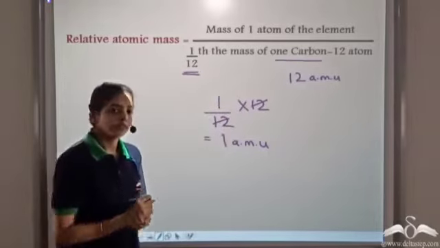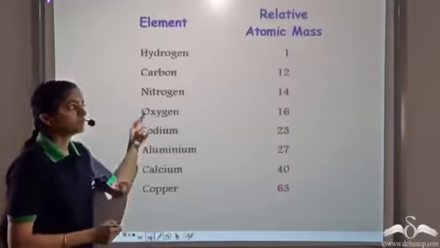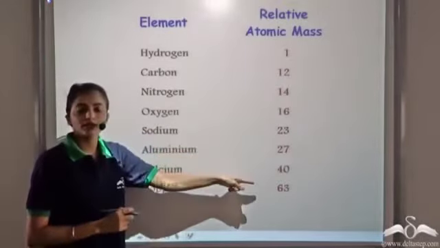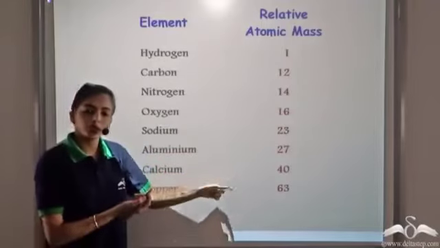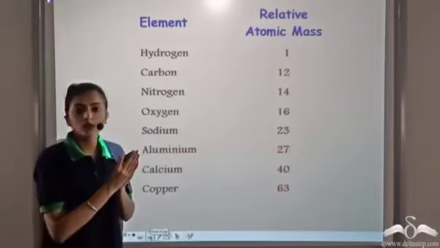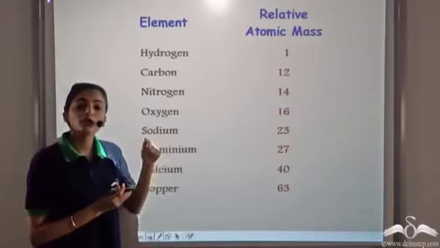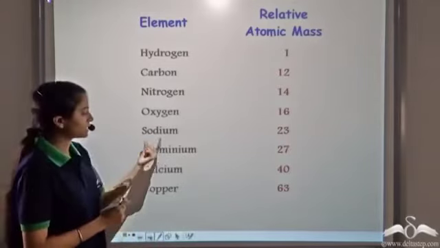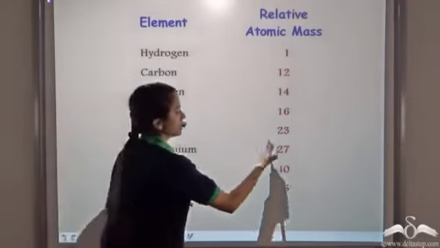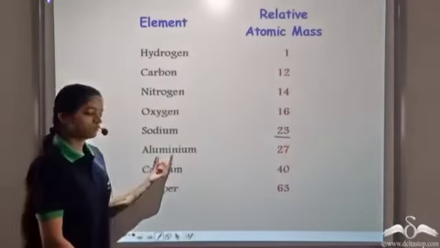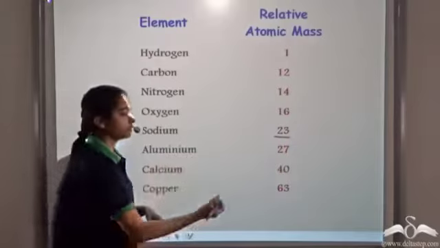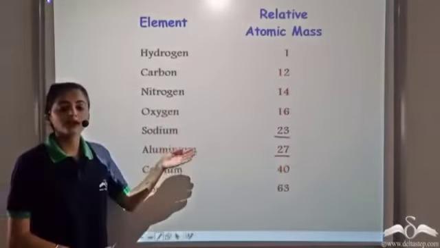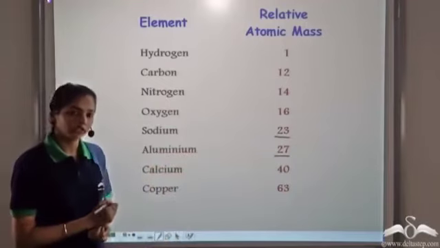atom. So when we use this formula and we calculate the relative atomic masses, we see that all the denominators, which were 12, are now removed, since we removed the number by using 1/12 the mass of one carbon 12 atom. So we get the mass of sodium equal to 23, the relative atomic mass of aluminium coming out to be 27, and so on. So these are the relative atomic masses of the different elements.